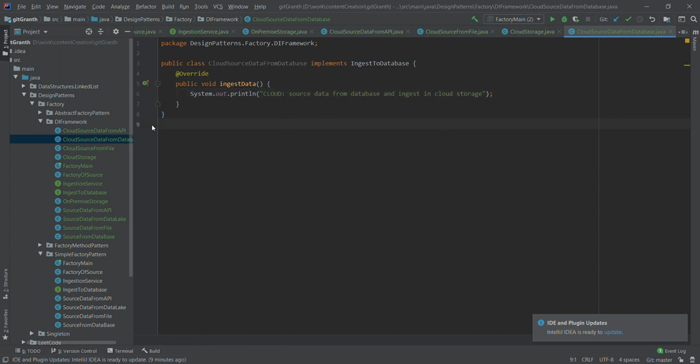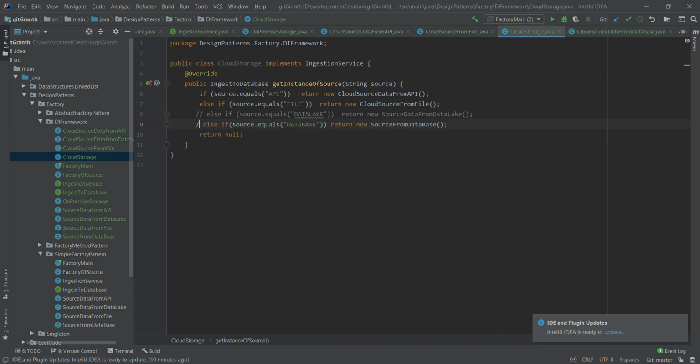And the only new thing that we want to add is, since this has to go into the cloud storage, we will go to our cloud storage class, and we'll say that if the sourcing is of type database, you create an object for me of type cloud source data from the database. So now we don't need this factory of source, so we can simply delete this. The factory of source is not required for me.